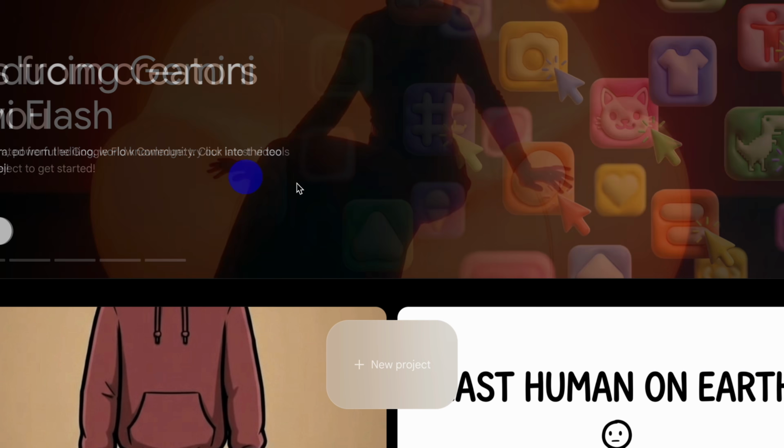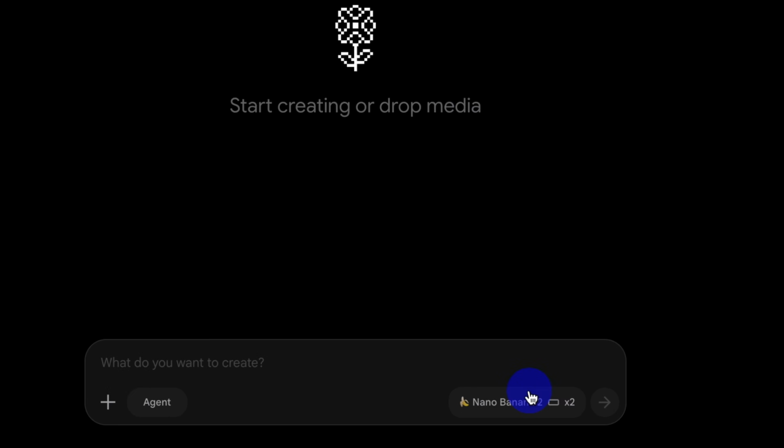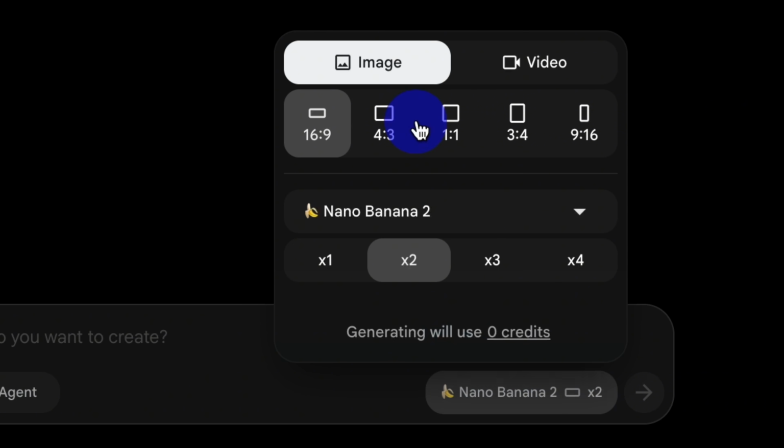Now open Google Flow. Inside Google Flow, click New Project. Once the workspace loads, open the Settings panel and select Image Mode. For the storyboard reference sheet, you can use 16:9, so all 7 panels have enough room to appear clearly on one image. Keep in mind that the final video clips will still be generated vertically in 9:16.